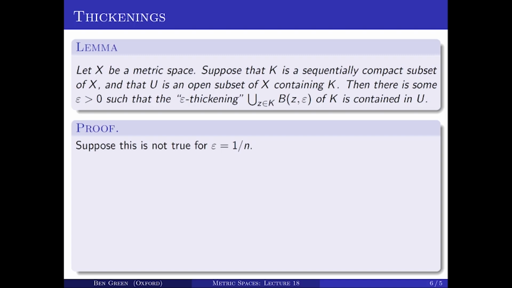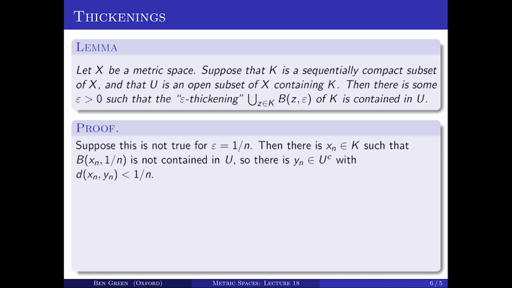Well, let's think about what that means. That means that if I try and thicken K by 1 over n, it's not contained in U. And what that forces us to conclude is that there is a point x_n in K such that the ball of radius 1 over n about x_n is not contained in U. And if that ball is not contained in U, well, that means that there must be a point in that ball that's in U complement.